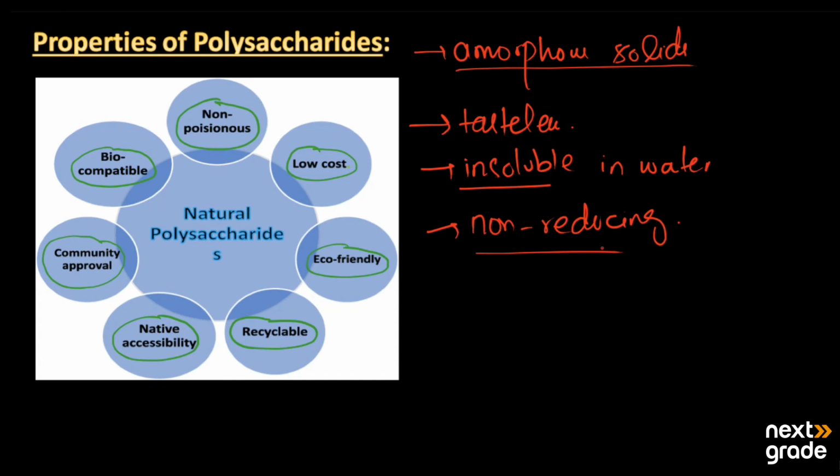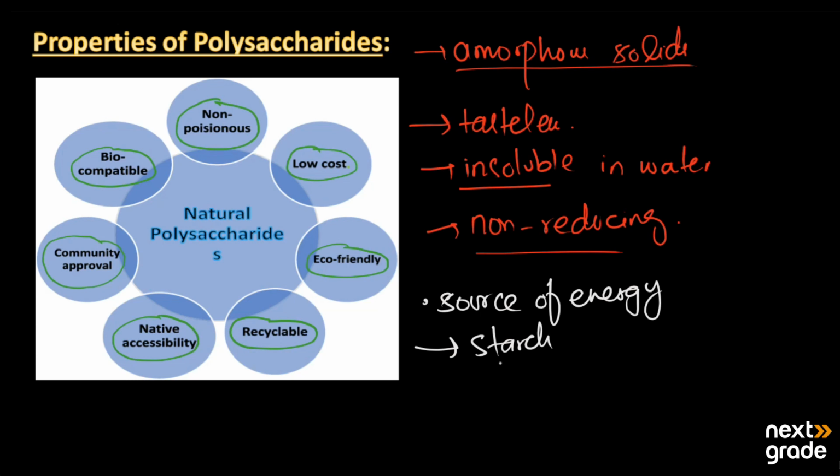Now, what is their main function? The function of the polysaccharides is that they are a common source of energy for living organisms. Many organisms break down the starch into glucose, as starch is the main example of a polysaccharide. The organism can break it down into glucose, and glucose is the main source of energy for them.